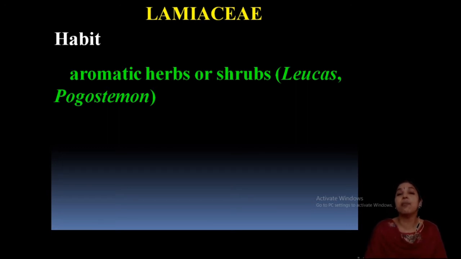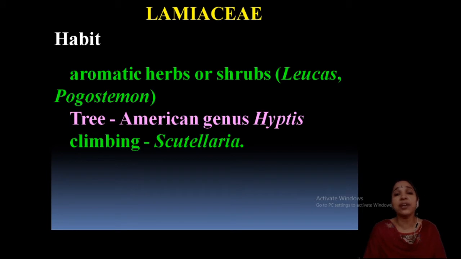Take the example of Tulasi, or Leucas, that is Tumpa, or mint, Pudina. You can see all these have a particular fragrance, that is, they are aromatic, and they are usually herbs. Shrubs are also present but very rare, and one tree is there, the American genus Hyptis. Hyptis is also found here, but that is grown as a herb, whereas the American Hyptis is a tree. One climbing one is Cutularia. That is all about the habit.